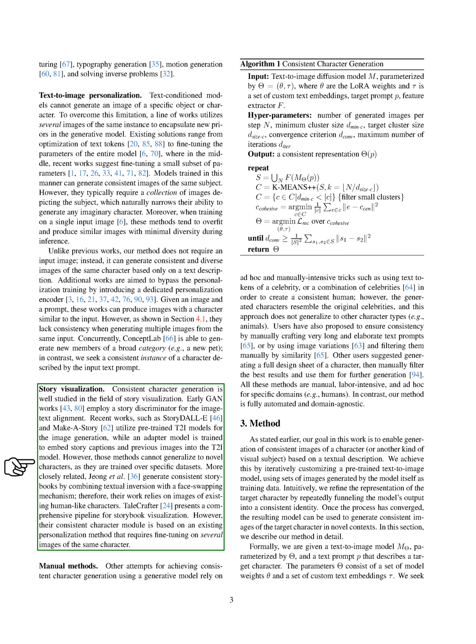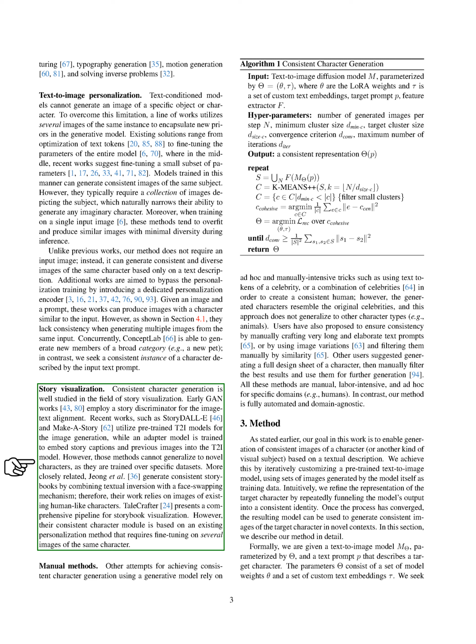Zheng's work is a bit different. They create consistent storybooks by combining text inversion with a phase-swapping mechanism. But their work depends on images of existing human-like characters. TaleCrafter offers a comprehensive pipeline for storybook visualization, but their consistent character module is based on an existing personalization method that requires fine-tuning on several images of the same character.